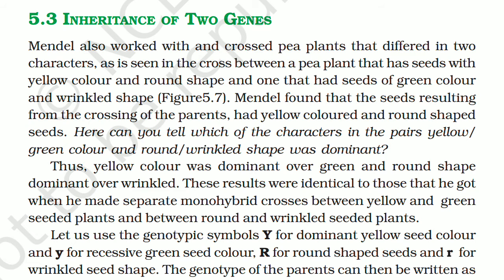of independent assortment. When Mendel worked with pea plants that differed in two characters, as seen in the cross between the pea plant that had seeds with yellow color and round shape and one that had seeds of green color and wrinkled shape, Mendel found that the seeds resulting from the crossing of the parents had yellow colored and round shaped seeds.